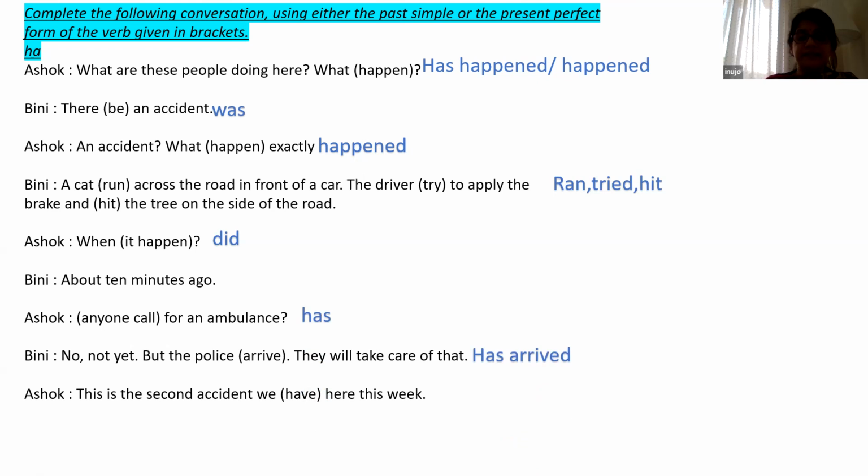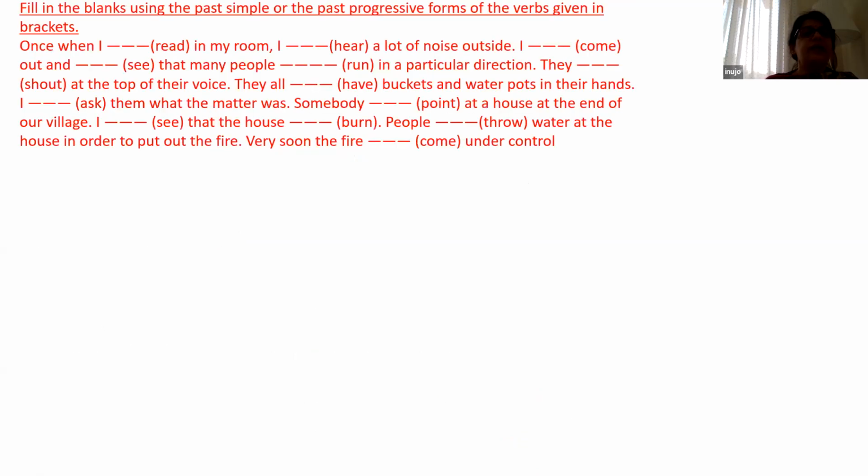This is the second incident we had here this week. This is simple past tense. This is in your textbook, children, so very easy, not to worry. Now, it will become a textbook. It will fill in the blanks. You know this. So I will just give the answer.